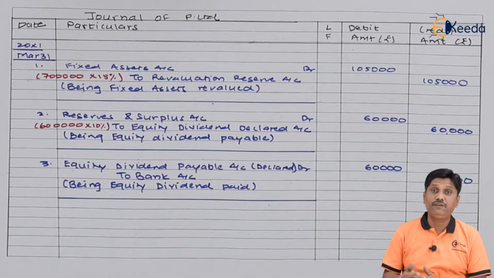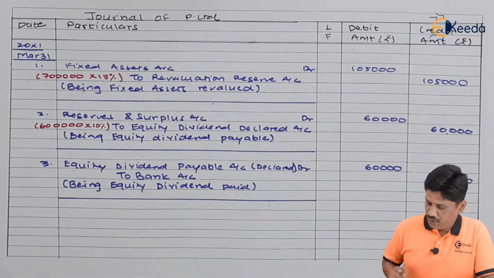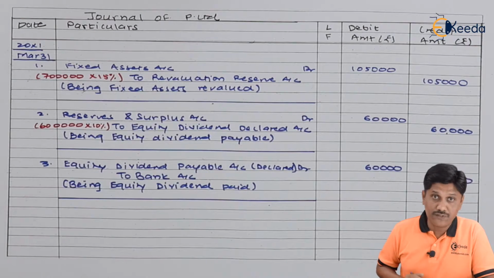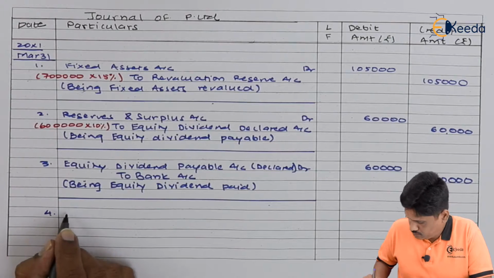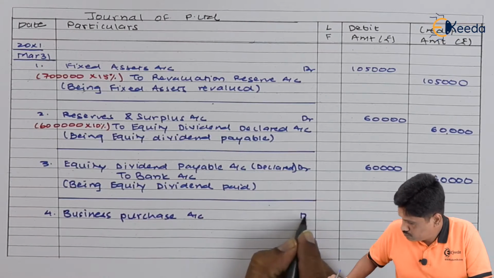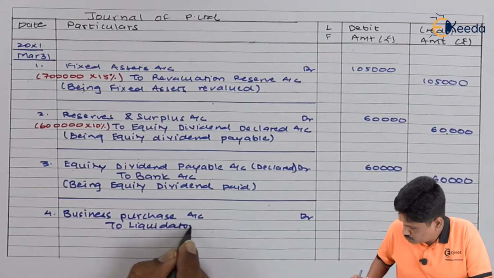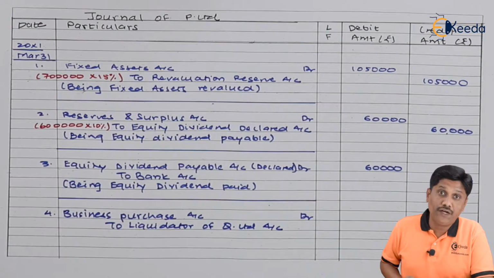Thereafter, now we will begin with our normal entries for acquisition of the business from that Q Limited. Let us record those entries. Our next entry for purchase of business, your entry will be business purchase account debit to liquidator of Q Limited account. This entry will be recorded at PC price, which is decided by you in our working note.